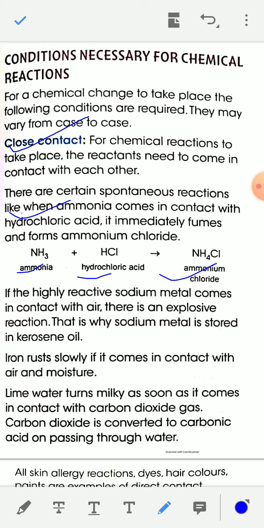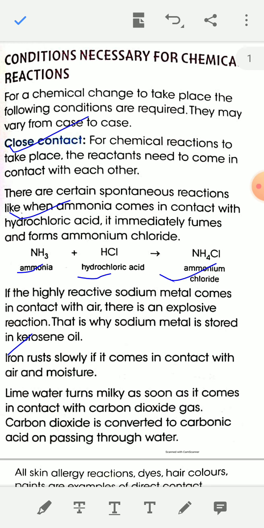Another example is iron rusting when it comes in contact with air and moisture. So close contact is important for a chemical reaction.